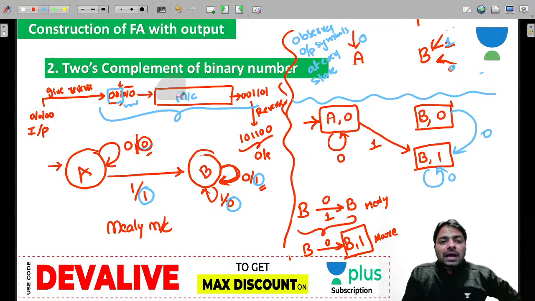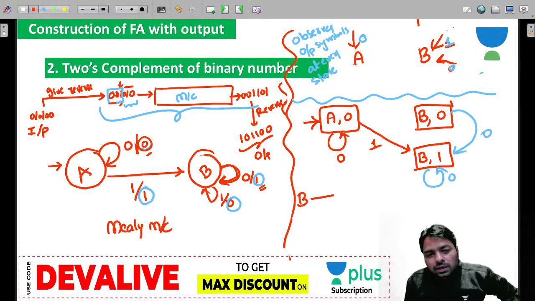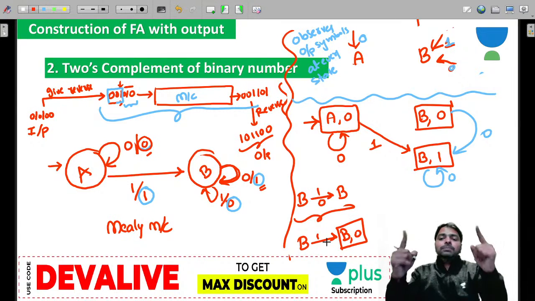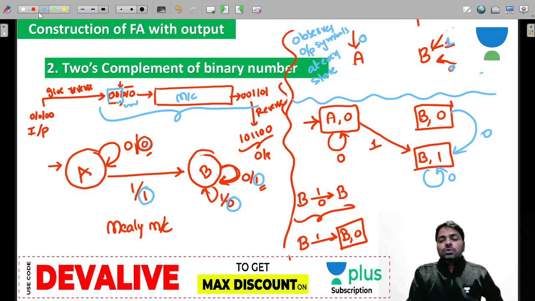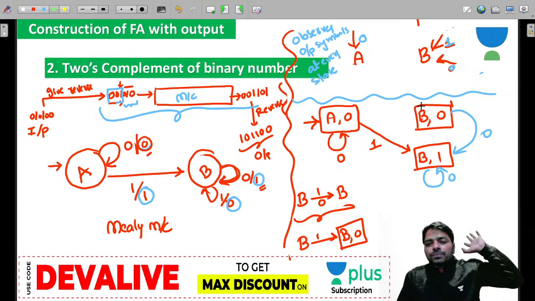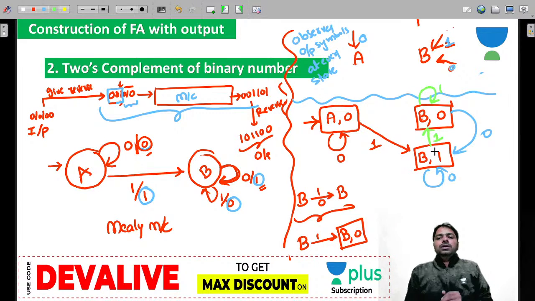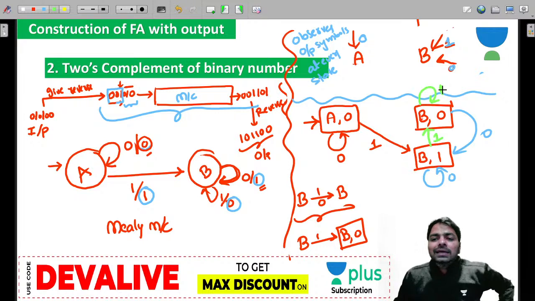Now similarly, for B on 1, it produces 0 and goes to B. It means B on 1, you should go to B,0. Both of them do the same job because both are B states only. Both are B states, guys. B on 1, both should go to B0. So one is a self loop and the other one goes to B0. Both are state B's only. So this is how we can design the Moore machine.